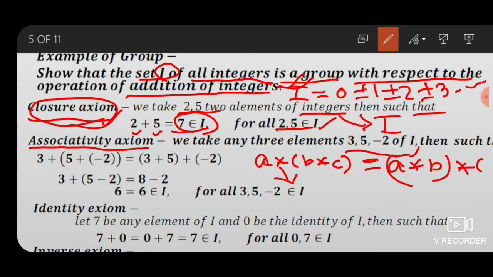Star means the addition operation, so star is denoted by plus. Then (3 plus 5) plus -2 equals 3 plus (5 plus -2).